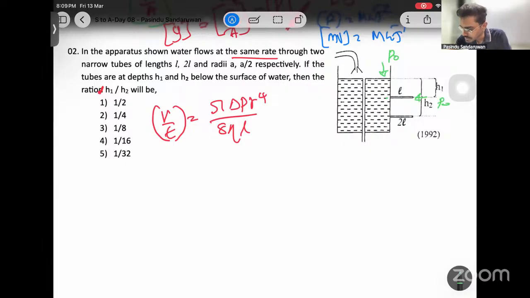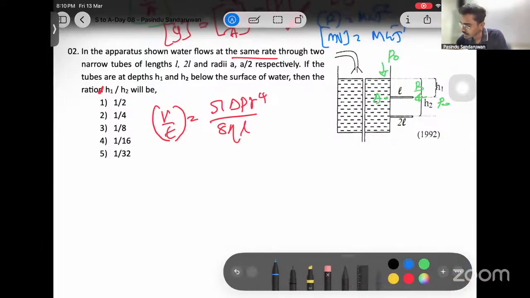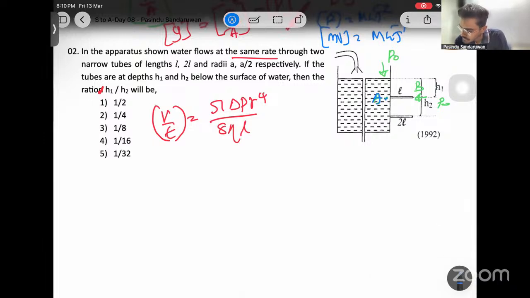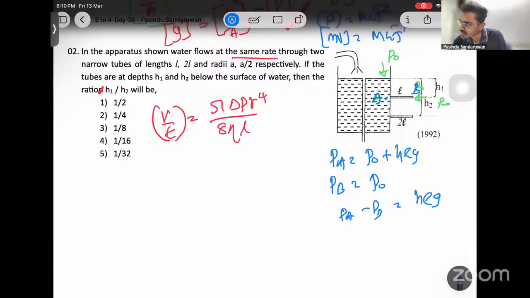Say pressure at A and B. Then pressure at A can be written as P naught plus H rho G, and pressure at B is P naught. Then PA minus PB, P naught cancels and only H rho G comes. I'm going to use this idea here. When we write the pressure difference, only H rho G comes.